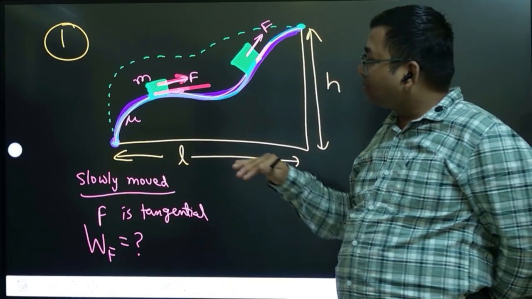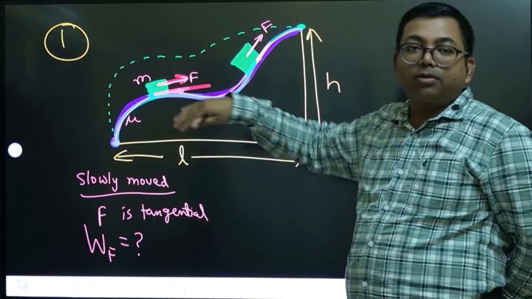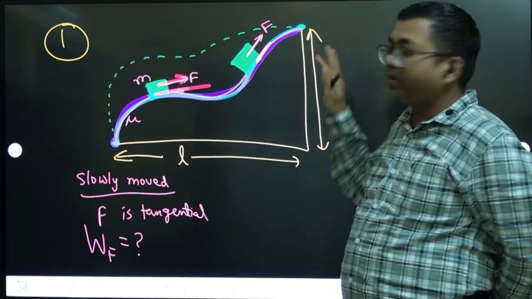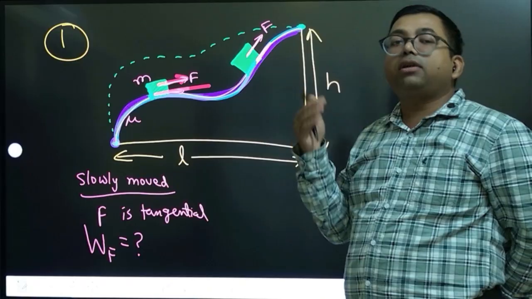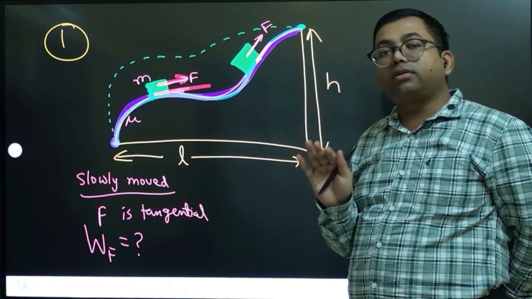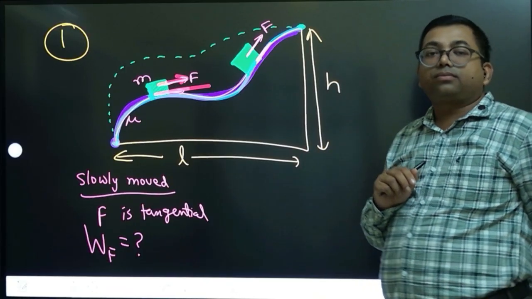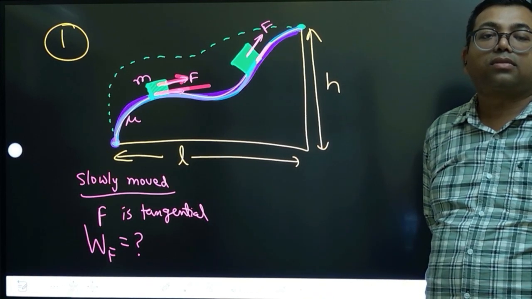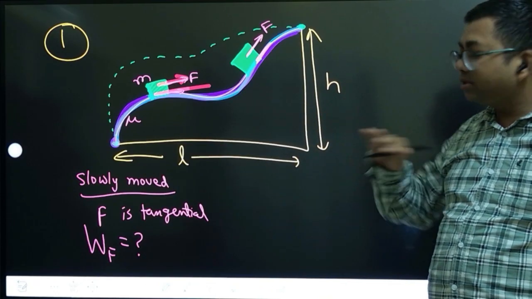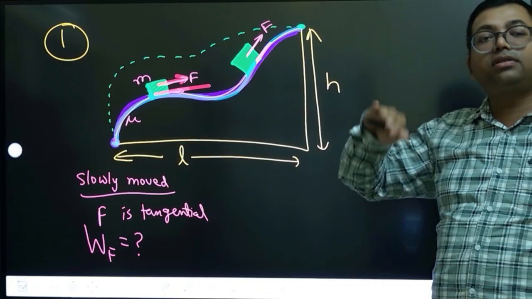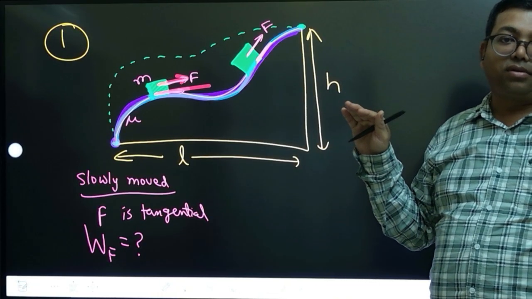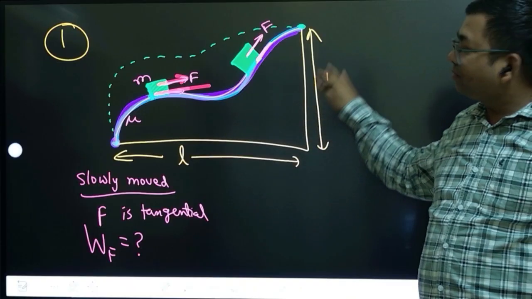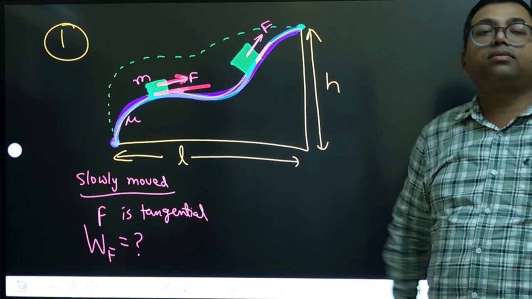The second part is: if the path is a different path, suppose the dotted path, but still the initial point and final point are the same, then what will be the calculation? What will be the work done? Again the same. The hill is a different surface now, a different hill. The shape of the hill is different, but it is in contact with the surface.